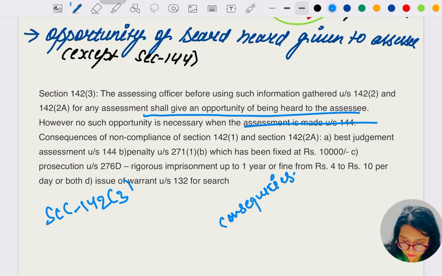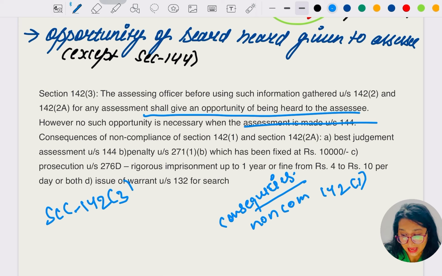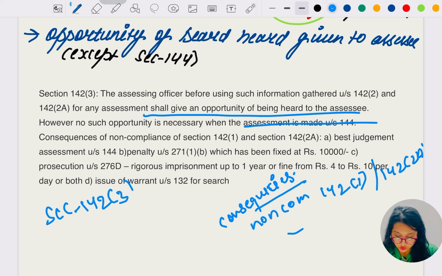Okay, for non-compliance under section 142 subsection 1 and 142 subsection 2A, best judgment under section 144 is going to happen.